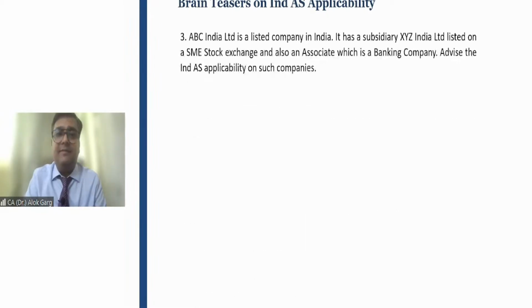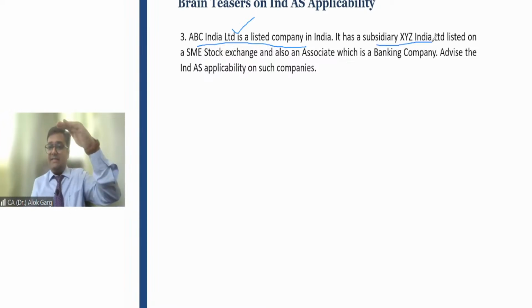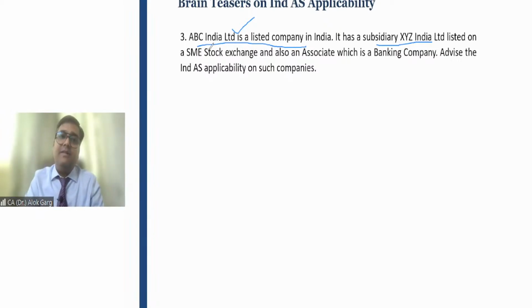Case study number 3, the ABC India case study. ABC India is a listed company in India. Ind AS applicable or not applicable? It is not written that it is a bank, insurance or SME, so Ind AS is applicable. It has a subsidiary, XYZ India, which is also listed, but on the SME stock exchange.